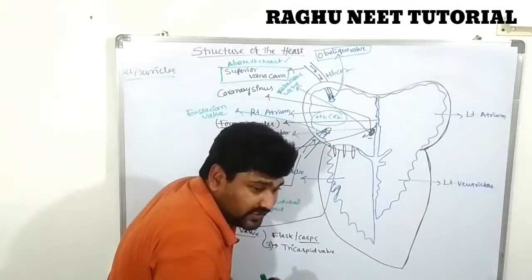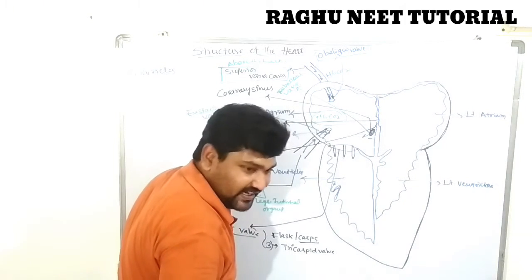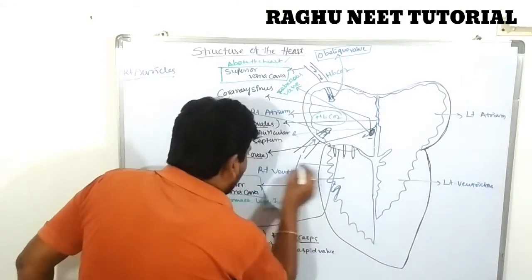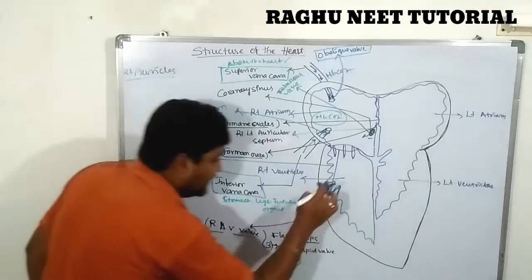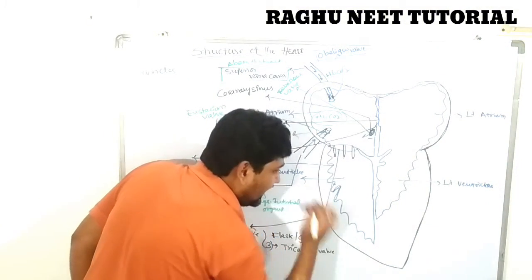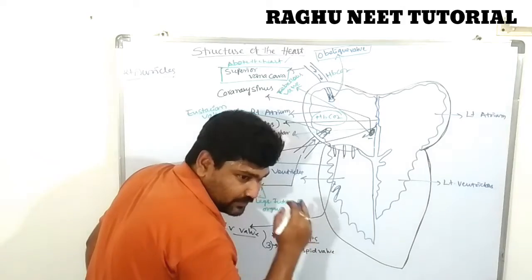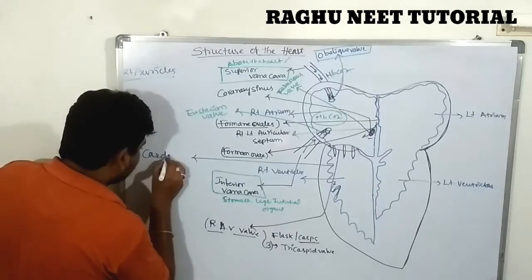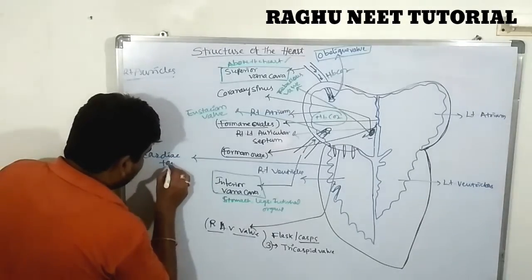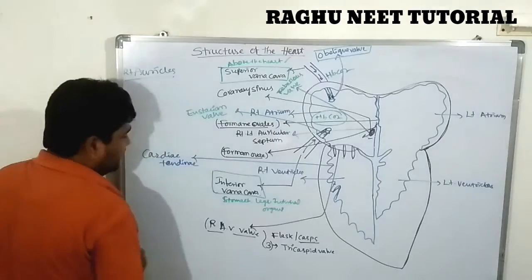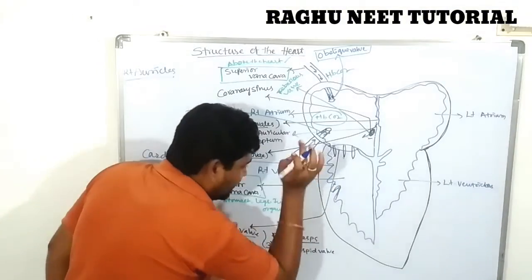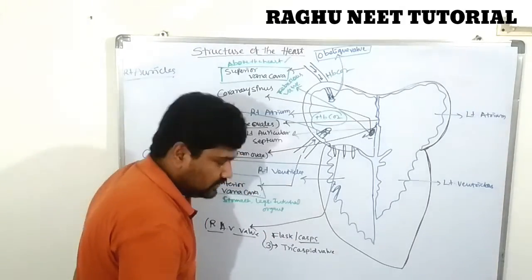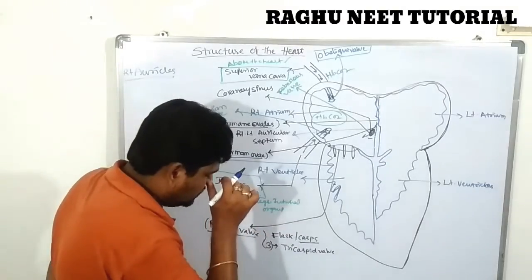The small and large projections belong to the bundle of His. The small projections in the wall of the ventricles are called chordae tendineae, very important. Small projections of the muscle are called chordae tendineae. Are you clear?